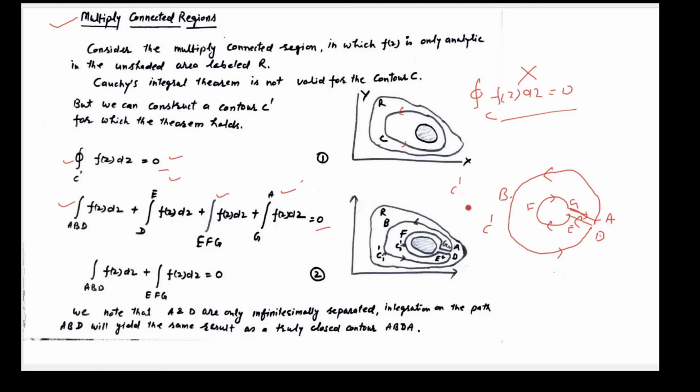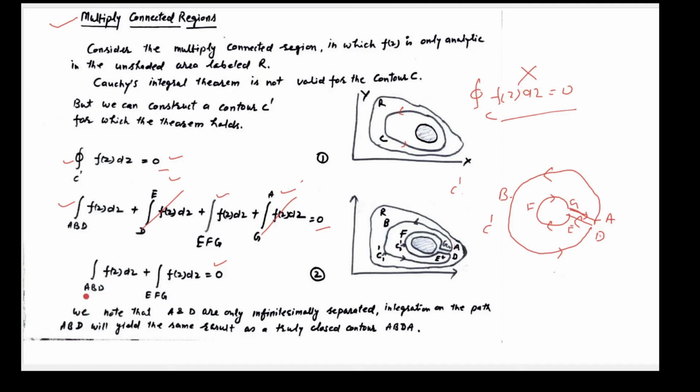So this integration gets cancelled with this. Now as I have already discussed, A and D points are very close to each other, and G and E also close to each other.